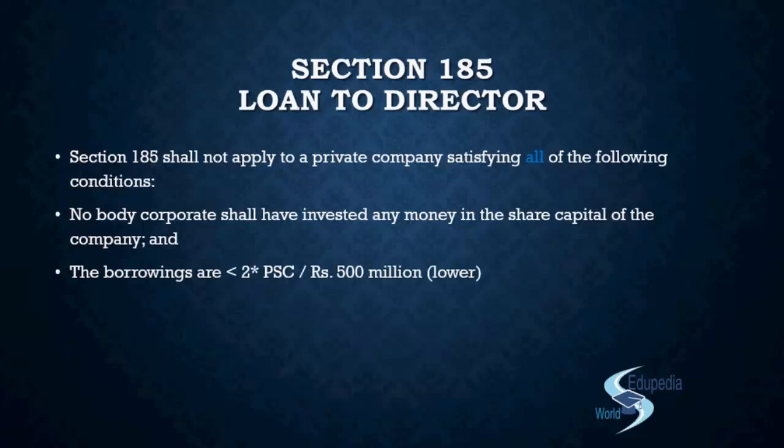But if you have invested 2 crores and you have borrowed 10 crores, and that is the financial institution's or the bank's money that you are running a business on, and now you want a loan from that company again, and then the company is gone for a toss, the investors are at loss, the company is gone, and I have my money back. That should not be the scenario, right? The people can do that. They take a loan from the bank for the company, then they take a loan from the company, and then the company goes for a toss, closed, right?